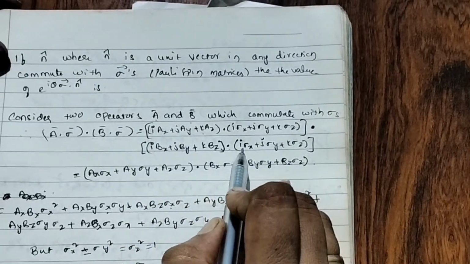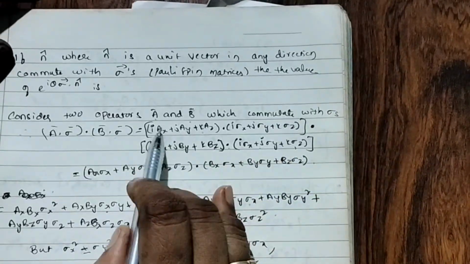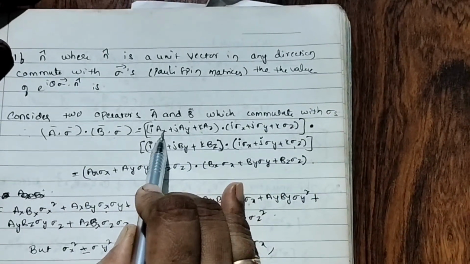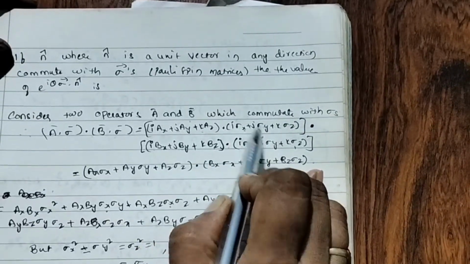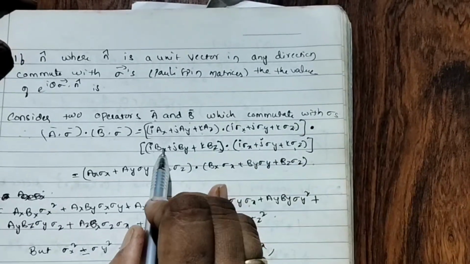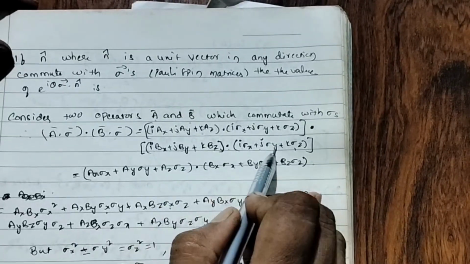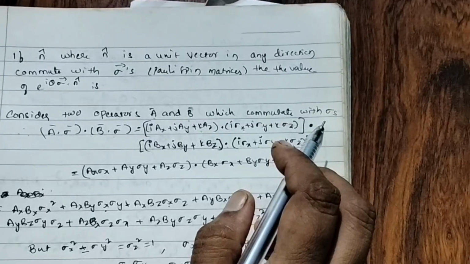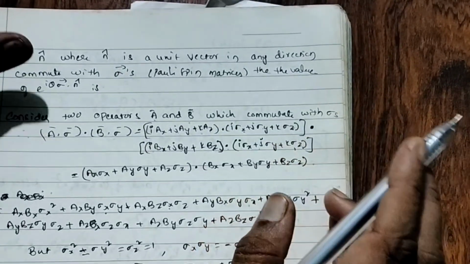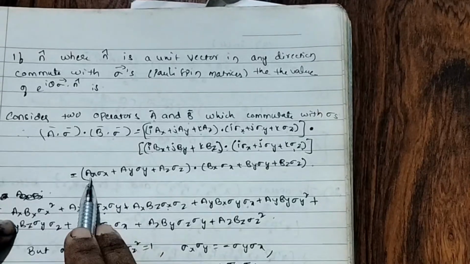Sigma means i sigma x plus j sigma y plus k sigma z. Now next multiply this with a_x sigma x plus a_y sigma y plus a_z sigma z, and b_x sigma x plus b_y sigma y plus b_z sigma z. In the dot product, i dot i equals j dot j equals k dot k equals 1, right? Again dot product. So what becomes?